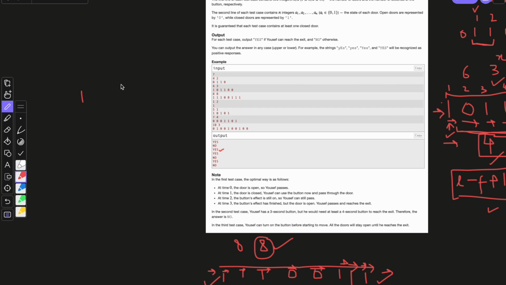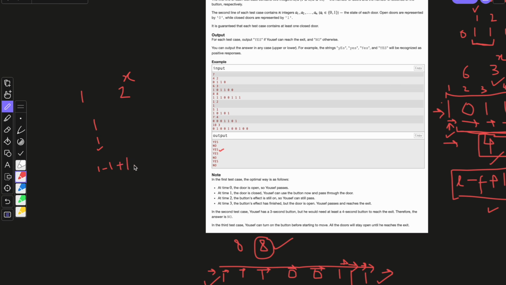N is 1, door is 1 and seconds are 2. So x is 2, that means that the position is 1 and it will be 1 minus 1 plus 1. First position is also 1, last position is also 1.